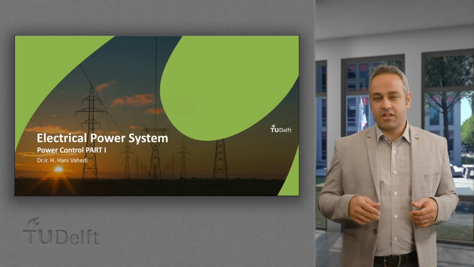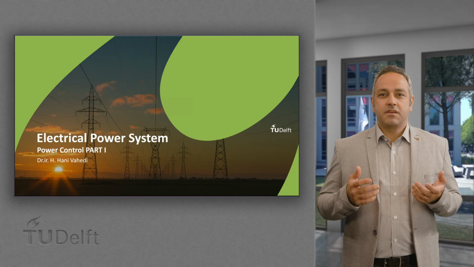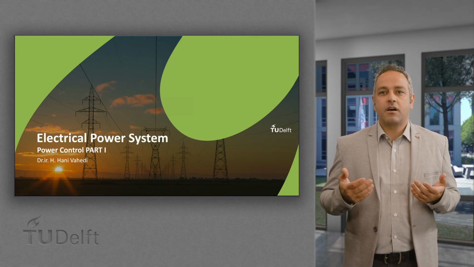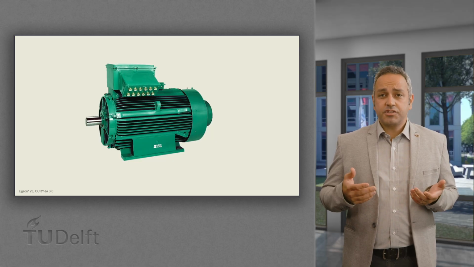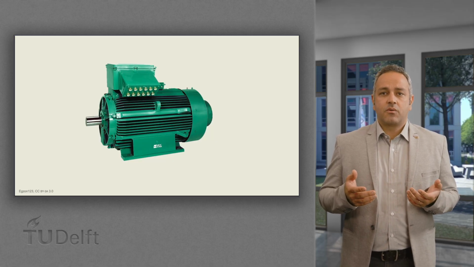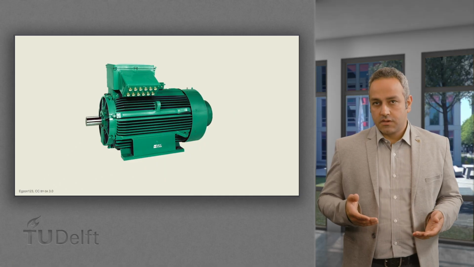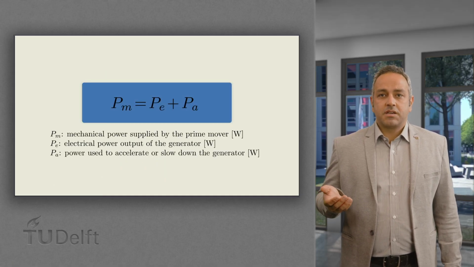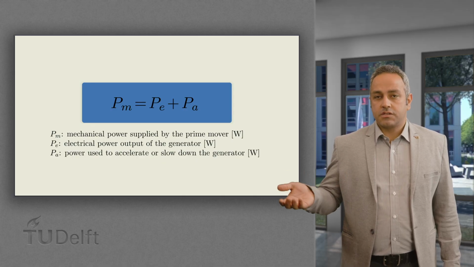Hi everyone. In a power system, there should always be a balance between generation and consumption. Let's have a look at how this is done. In traditional power systems, the active power balance is controlled by generators. When losses are neglected, the active power balance can be expressed as the equation shown on the screen.